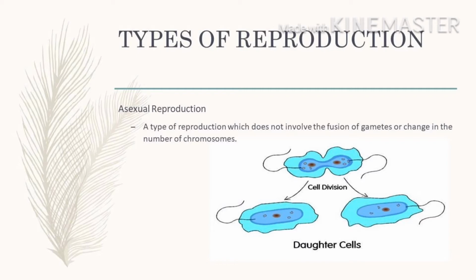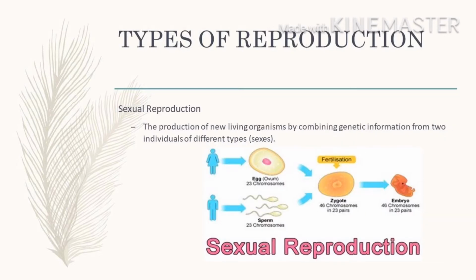First is asexual reproduction. It is a type of reproduction which does not involve the fusion of gametes or change in the number of chromosomes. Next is the sexual reproduction. The production of new living organisms by combining genetic information from two individuals of different types.